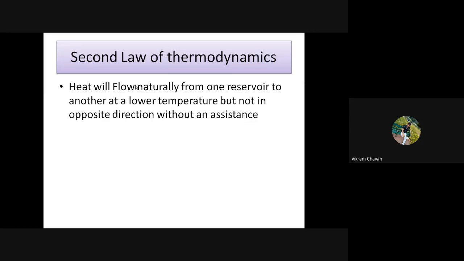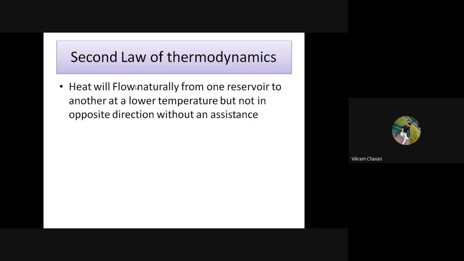If you transfer heat from sink to source, you require some external work agency, or some external work must be performed on the system so that the heat will transfer from sink to source.